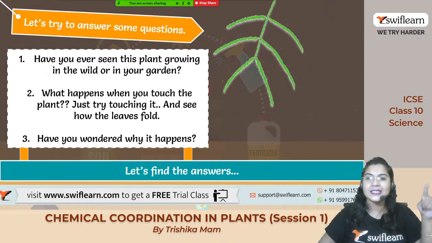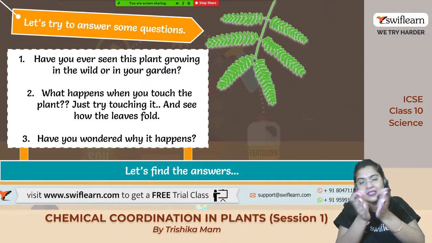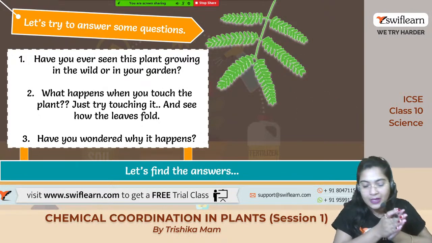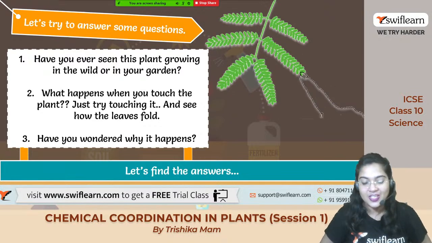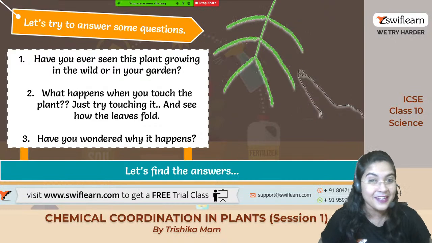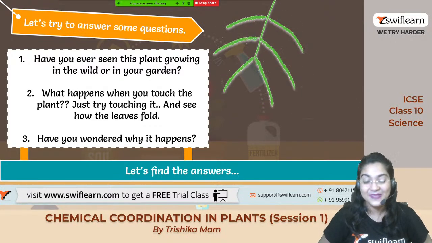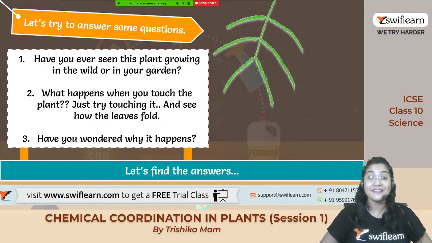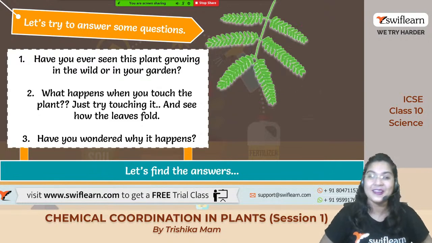Yes, see, somebody is touching it, and just after touching the plant, the leaves of the plant are drooping down. What plant is this? Very nice. Yes, Prithviraj, this is known as the touch me not plant. Now, can you tell me what is the scientific name of this touch me not plant? Yes, let me see how much you know, because these are very interesting things you have to remember all the time, है ना?